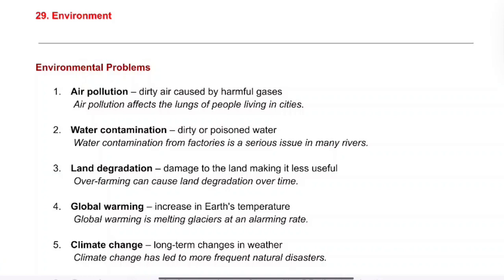3. Land degradation. Land degradation is the damage to the land, making it less useful. Example, overfarming can cause land degradation over time. 4. Global warming. Global warming is the increase in the Earth's temperature. Example, global warming is melting glaciers at an alarming rate.